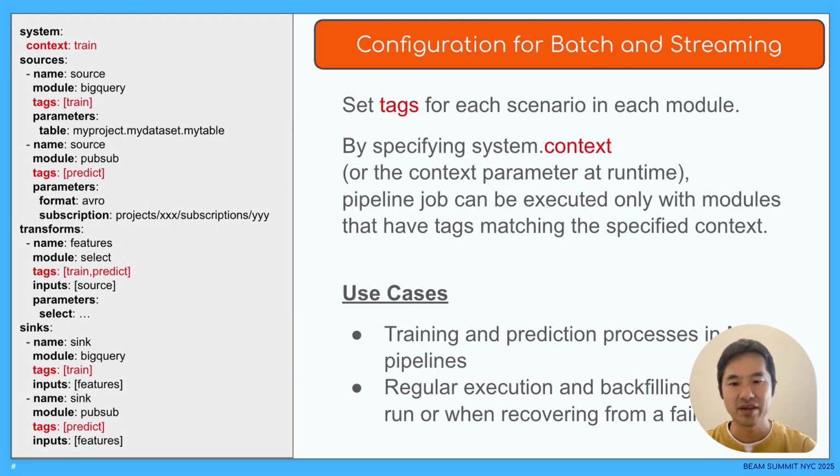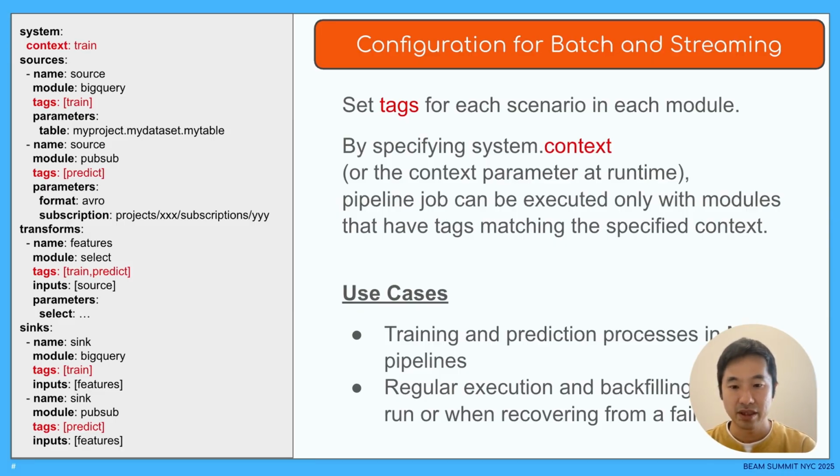This slide explains examples of using the system context option. As shown in the example on the left side of the slide, each module has a tags field. These tags can be used to specify the context to which the module belongs. The example on the left defines a machine learning pipeline.